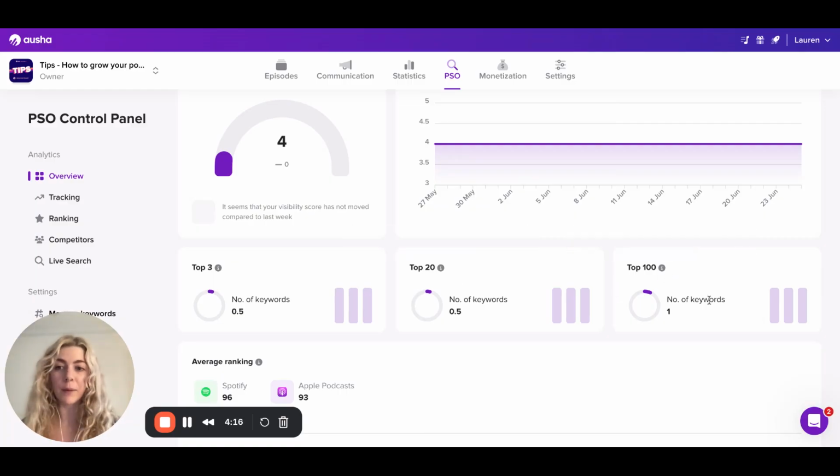These are just getting a little bit more of a broader view and looking at the top 20 search results versus the top 100. So I hope this explains it a little bit better, and you can find all of this at the PSO Control Panel.